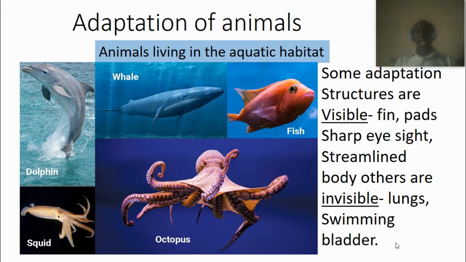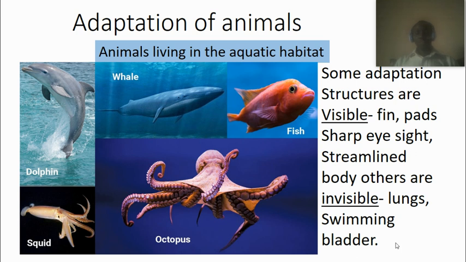Let's look at adaptation of animals. Basically, we shall look at the adaptation of animals in the water. Some of the structures that help the animals in the water or aquatic habitat are the presence of their fins. Some of them you can see the eyesight is very sharp. They have a streamlined body, like a long body.